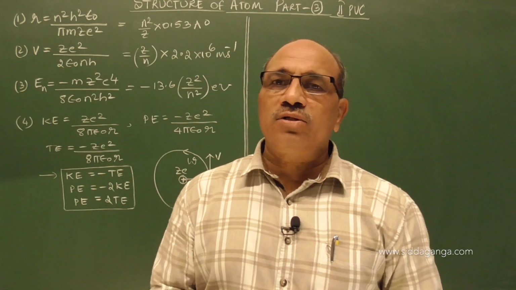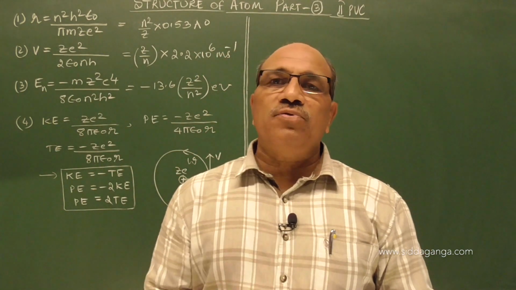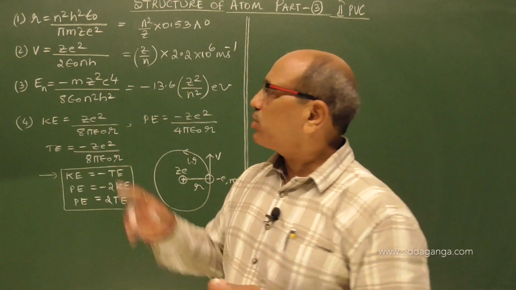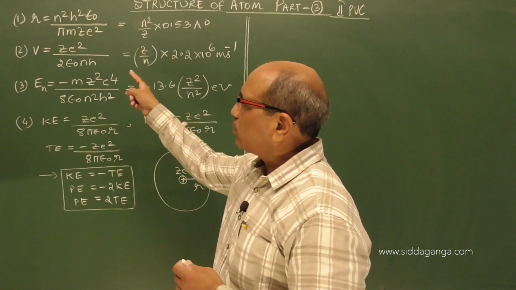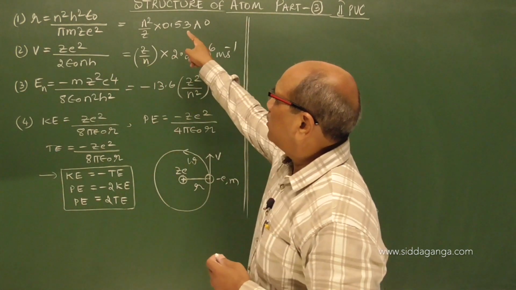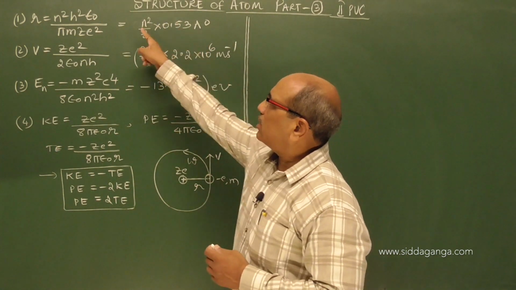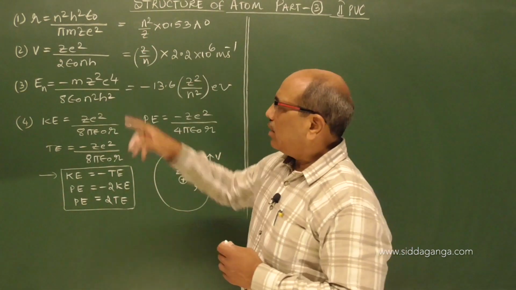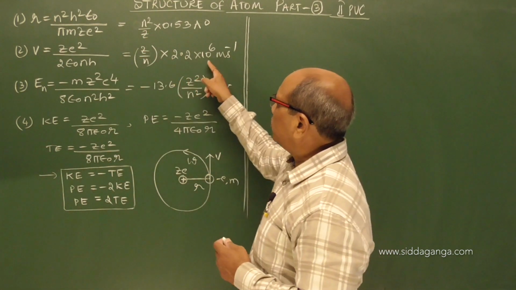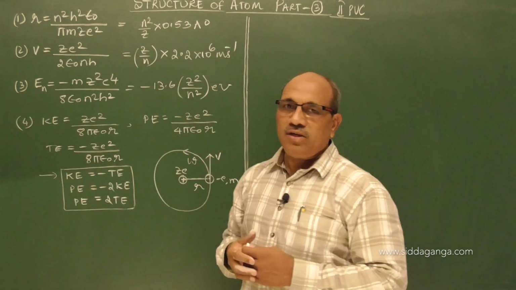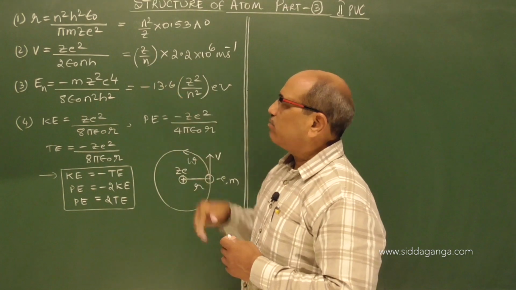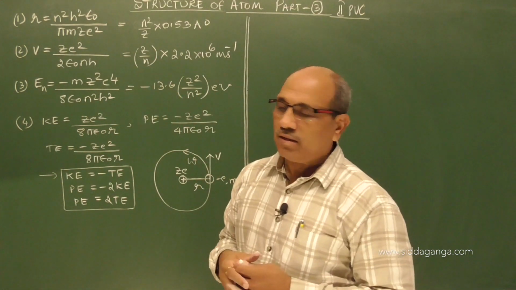Taking these into account, and the necessary centripetal force being provided by the electrostatic force of attraction, we derived the expressions for radius and velocity. For the hydrogen atom first orbit, the radius is proportional to n square and inversely proportional to z. And the velocity is 2.2 into 10 power 6 meter per second. The electron is moving with very high speed, and the velocity is proportional to z and inversely proportional to n.